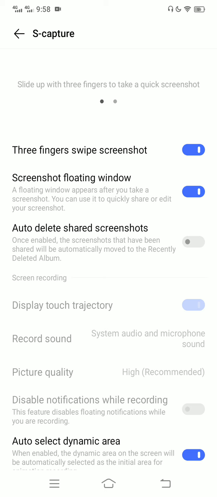is go here to screen recording and then record and record sound. This one I can touch, but if you touch this, there is a menu where you can choose what you want, and choose system audio and microphone sound, and that's it. After you put that and try to record your screen, and then that's it.